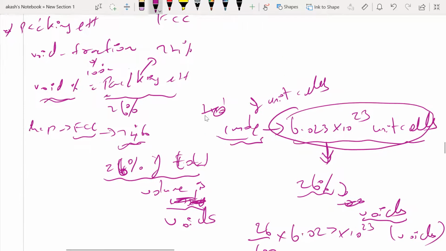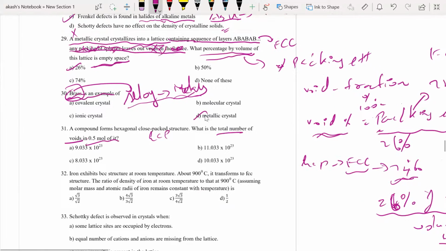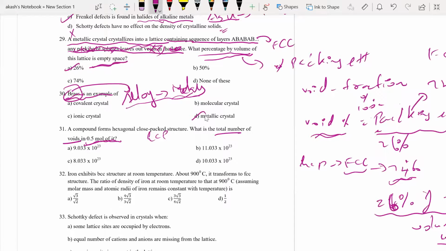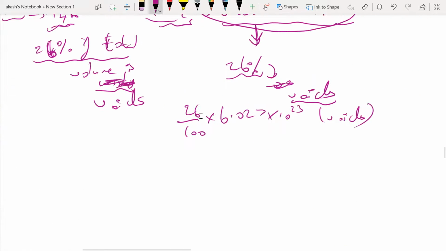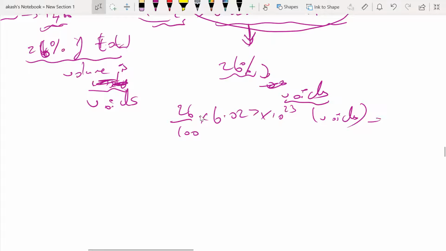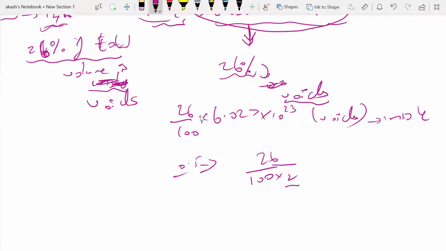But the question is not for 1 mole. They're asking for 0.5 mole, that means half of it. So this is the number of voids in 1 mole. If I want to know for half a mole, it should be 26 divided by 100 into 2, that is, I'm basically dividing by 2, so that I get it for half a mole. So 26 by 100 into 2 into 6.023 into 10 to the power 23 would have been the answer to this question.